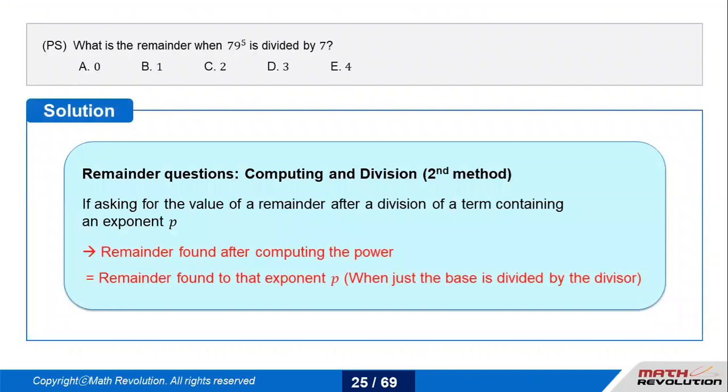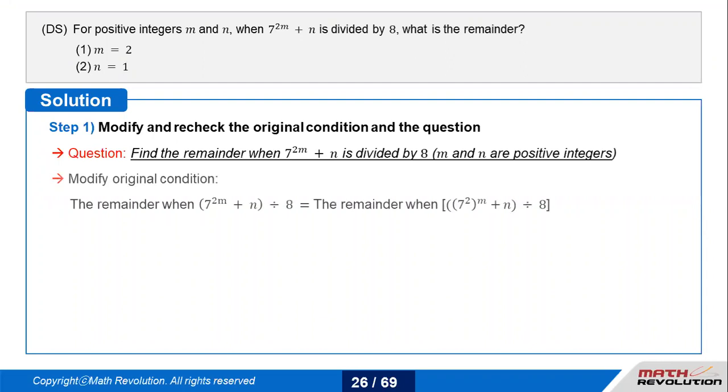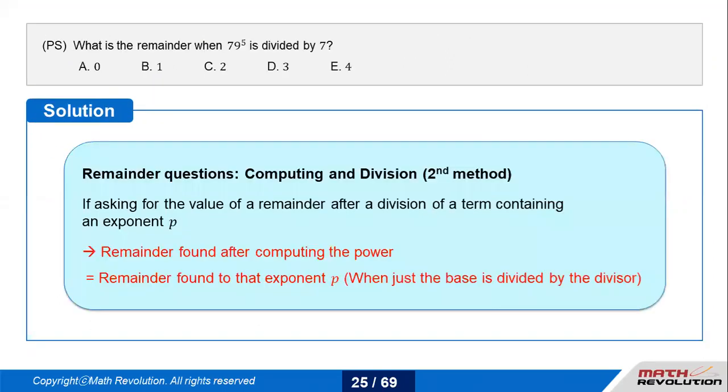When I have to get the remainder, I have to actually compute and divide. Let's see how it looks. If 79 to the power 5 is divided by 7, the most basic way to do it is I'll just deal with 9.